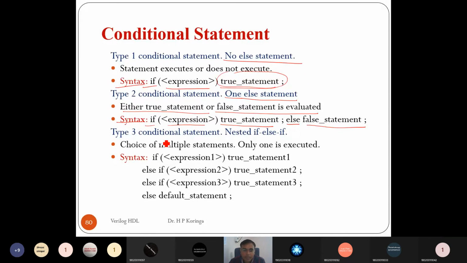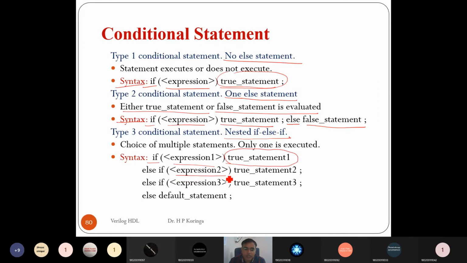In the third type of conditional statement, we have a nested if-else-if, right? It has multiple conditions and multiple sets of statements at a time. Only one set of statements will execute, depending on which condition is true. So if condition 1 is true, then it runs the true_1 statement.